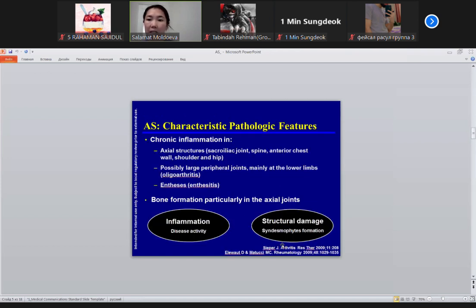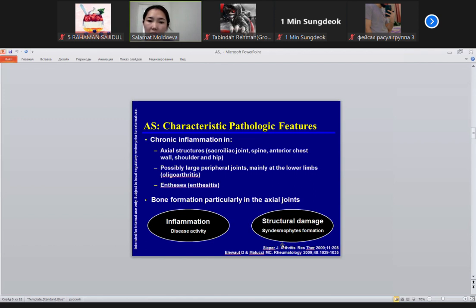Now, what will the symptoms be? There will be chronic inflammation in axial structures, meaning sacroiliac joints; the anterior chest wall will also be chronically inflamed, and shoulder and hip will also be affected. Large joints are more affected in this disease, like oligoarthritis. It starts from oligoarthritis; it is rare that it will be polyarthritis. Maximum 1 to 3 joints might be affected.